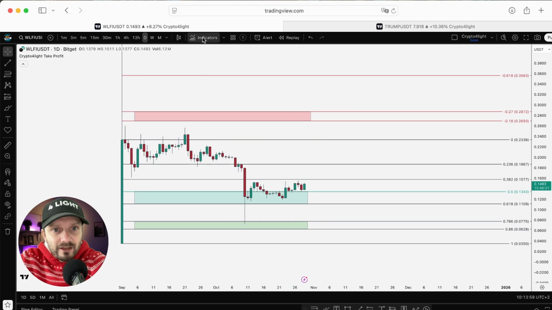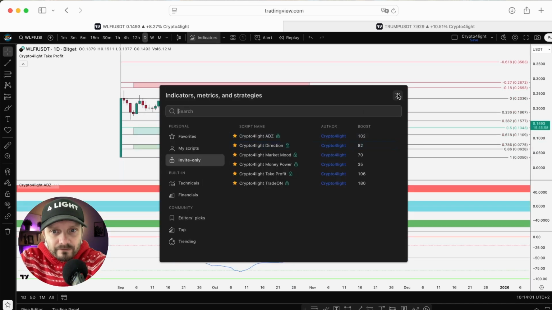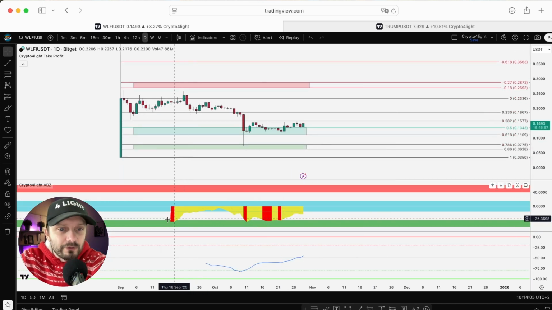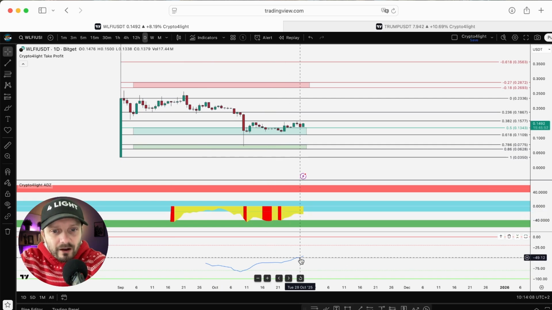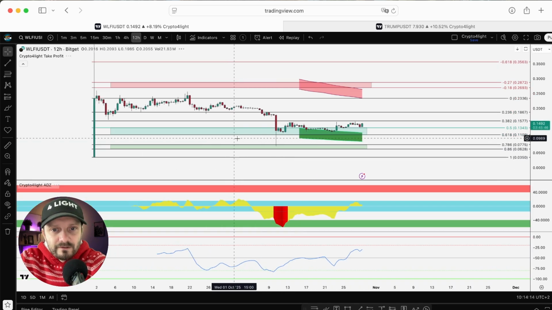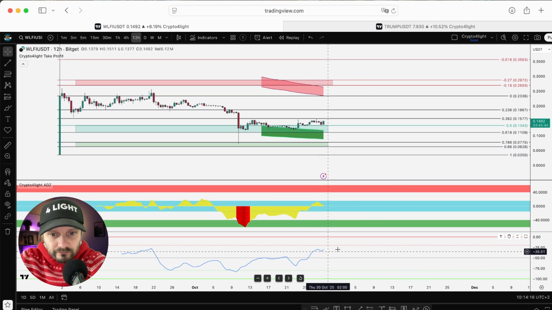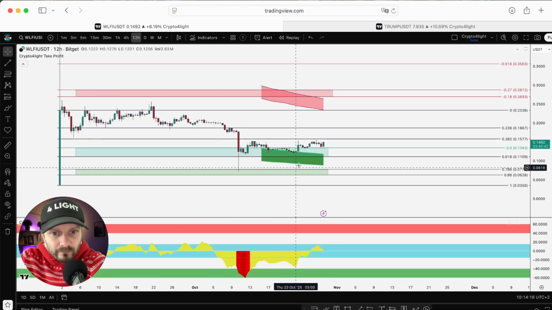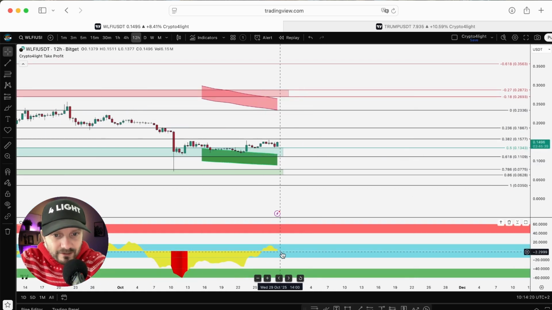So based on the indicator set, guys, ADZ direction, all this time period, basically we're in the accumulation zone on the daily. This is not a time to sell based on the direction indicator. On the weekly time frame, there is not enough data for analysis. On the 12-hour time frame also, there's no time to sell based on ADZ, which is in the middle.